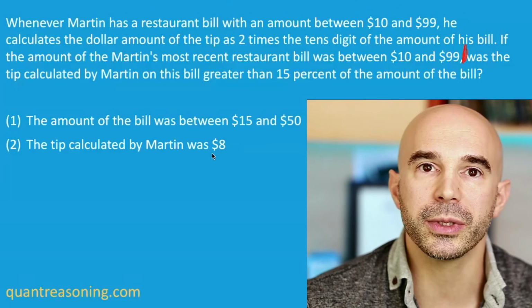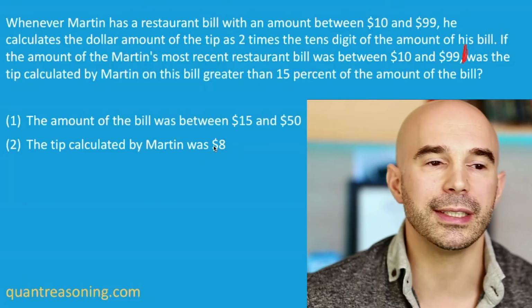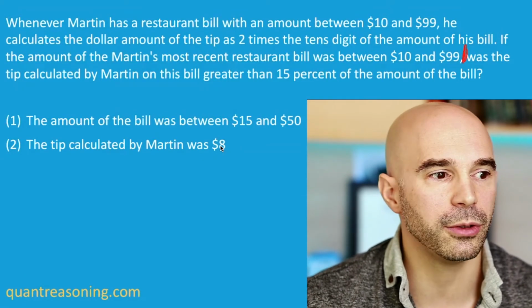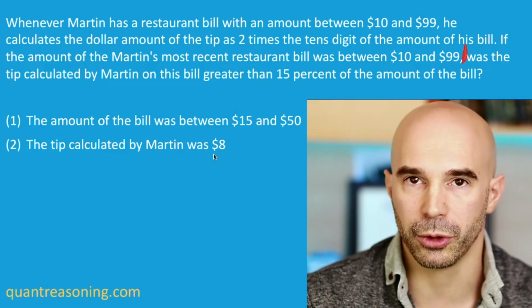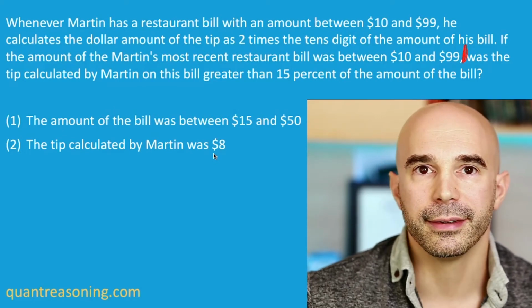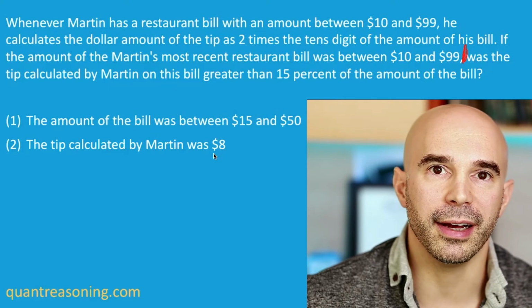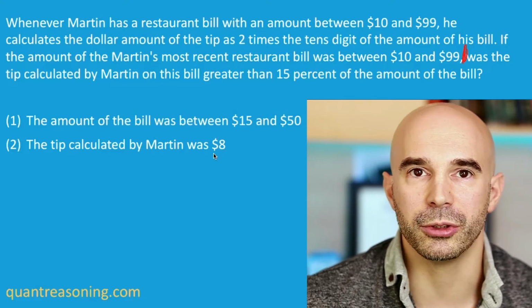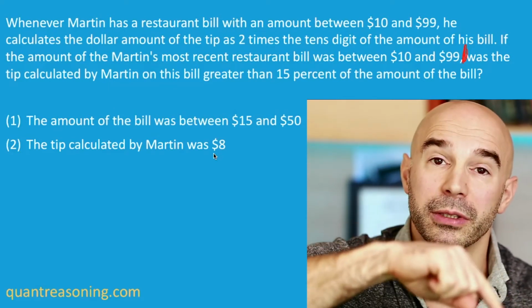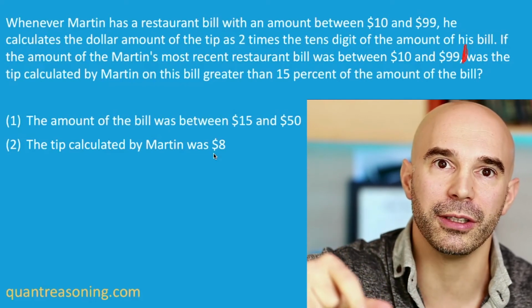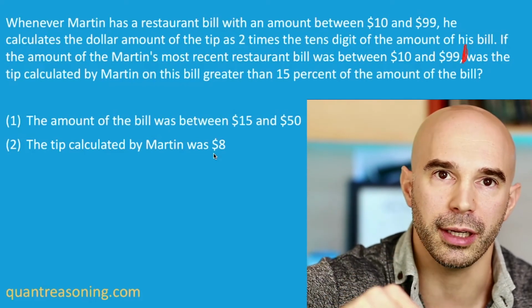So here's the way. Here's what you can do. It's really important to look at the statements and see the ways in which they narrow down the range. And then I would say start with statement 2 because it's easier to evaluate. All you have to do with statement 2 is test $40 and I want to say $49.99, but honestly, I would just test 50 as if it was $49.99. In other words, I would test a $50 bill with an $8 tip.